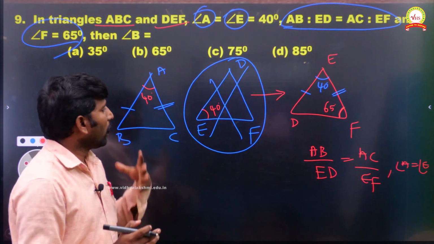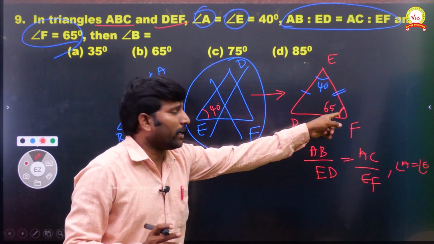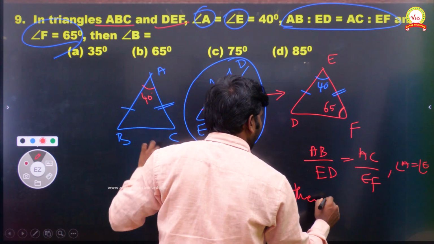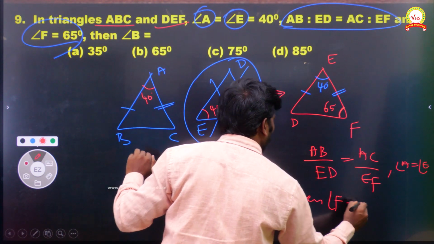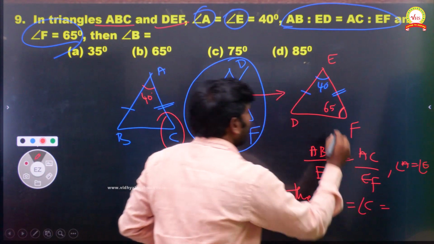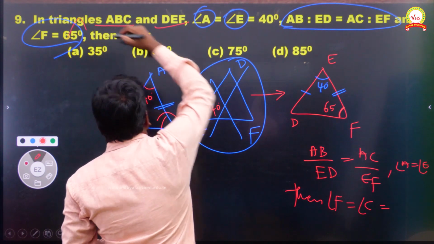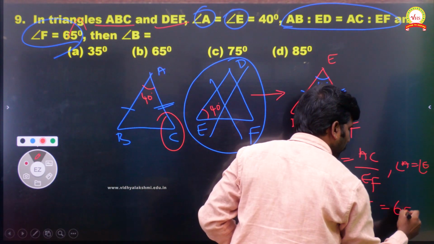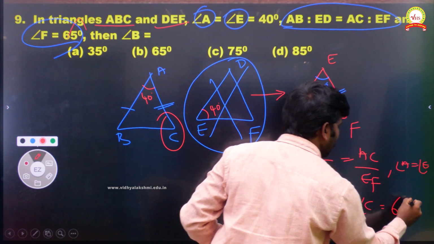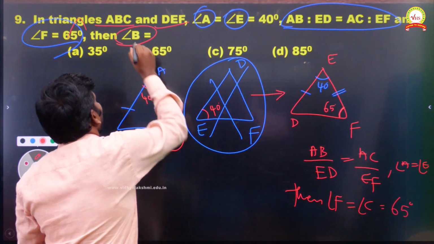I told you already, they have given 45. So after these two are similar, angle F is equal to angle C. F they have given as 65, so C is also 65. But they are not asking C. What are they asking? They asked angle B.